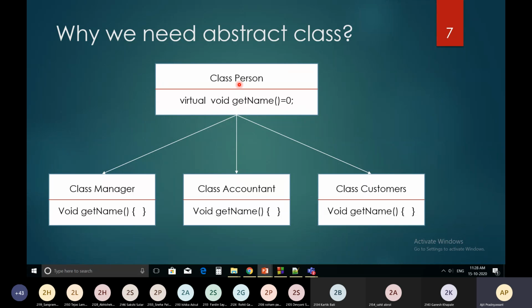Automatically, once you derive from this person to any subclass, it will be compulsory for that class to implement this get name. Just now we have seen the display. Once we create the class B from A, we need to write the body for the display function. So this is why we need this abstract class and the pure virtual functions.